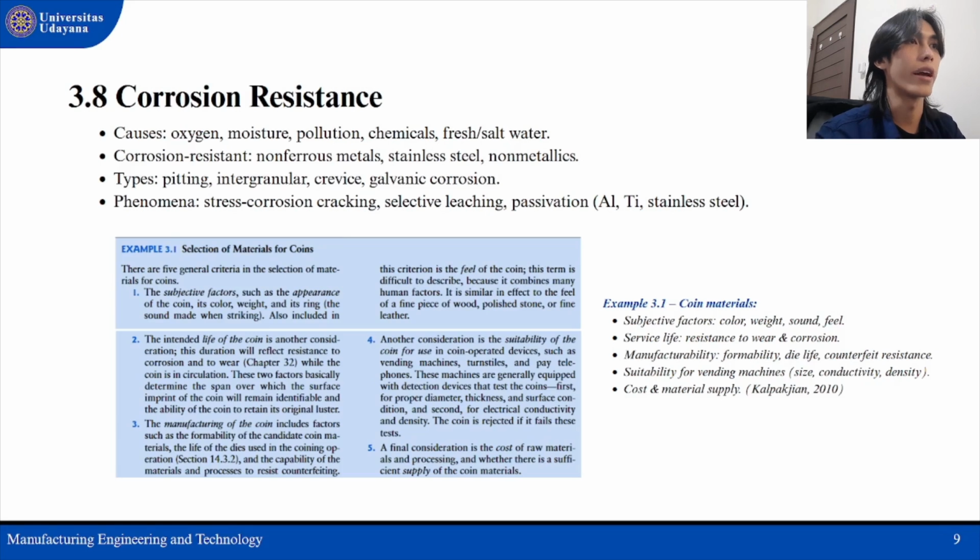You can see on the example 3.1, there we have 5 example factors: service life, manufacturability, suitability, and cost of material.